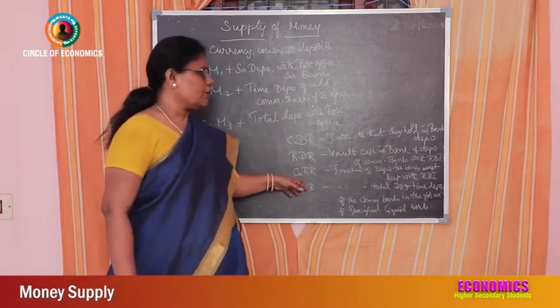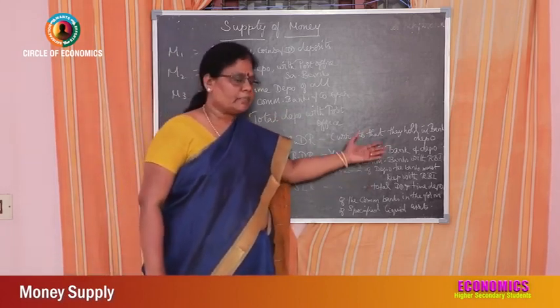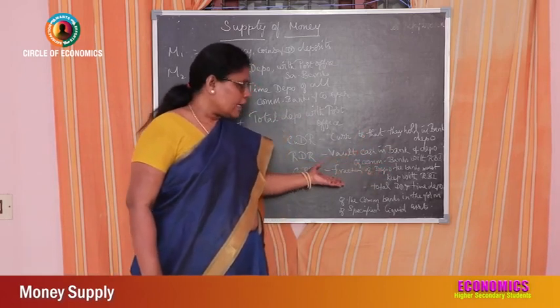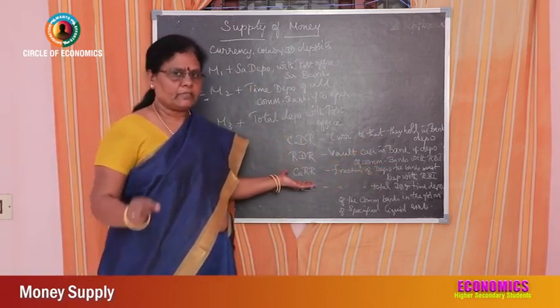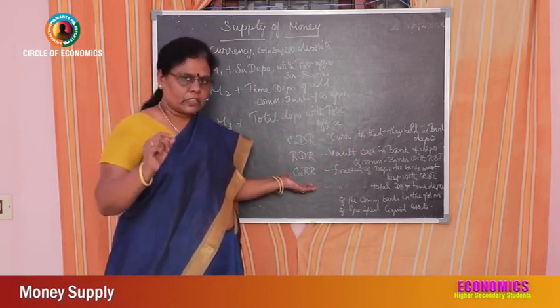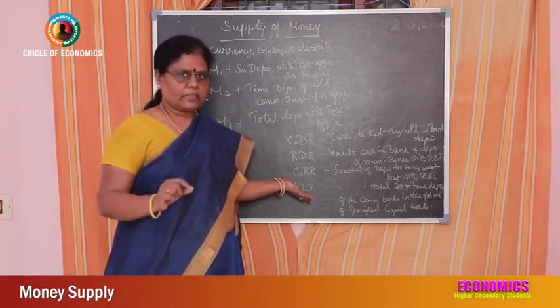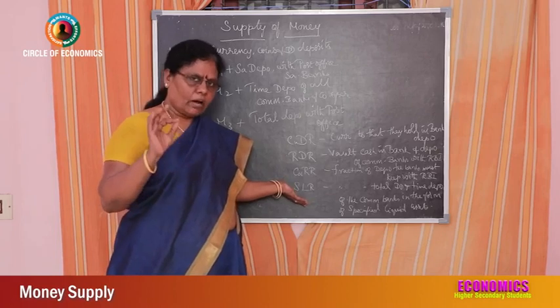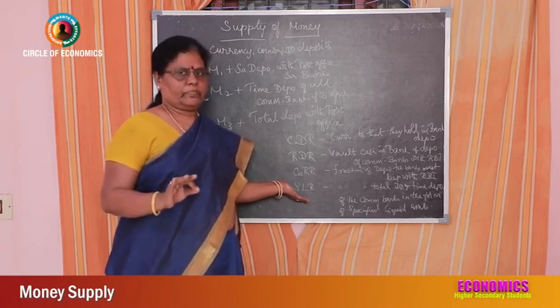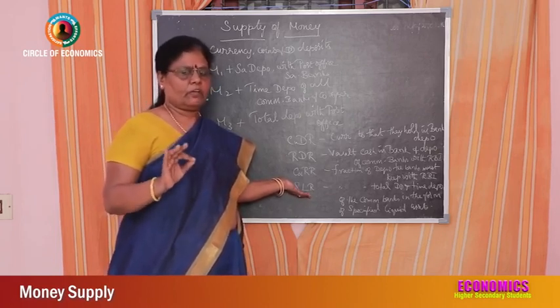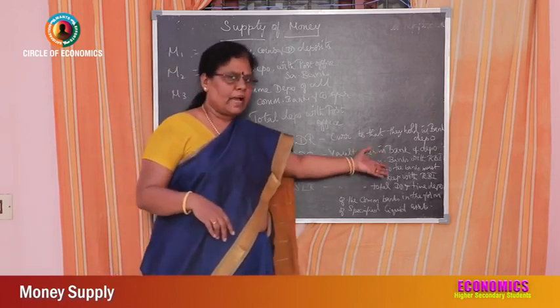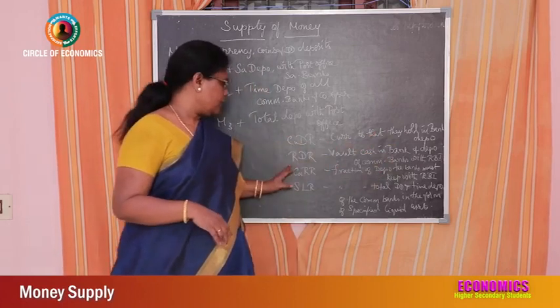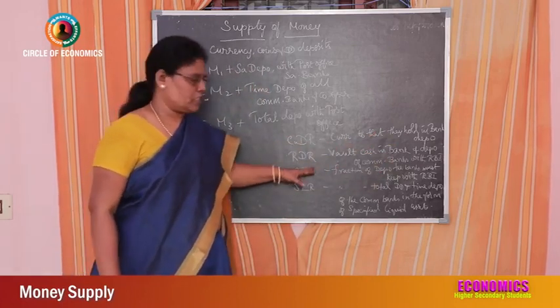Cash reserve ratio is a fraction of deposit of the banks that must be kept with the Reserve Bank of India. The Reserve Bank of India will give a certain ratio that all commercial banks have to keep with it. That fraction of deposit the banks must keep with the Reserve Bank of India is called cash reserve ratio.